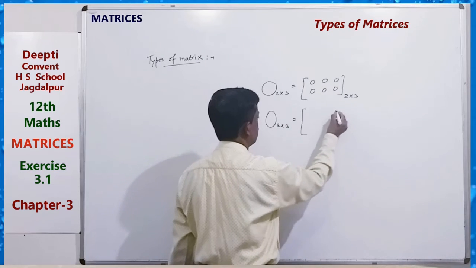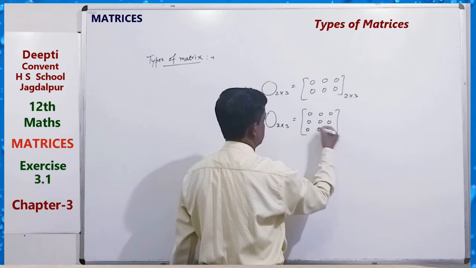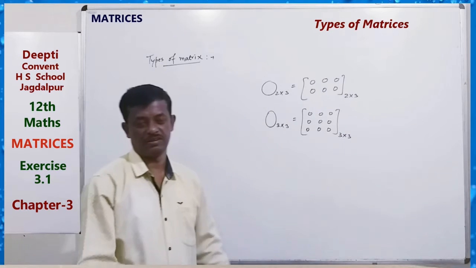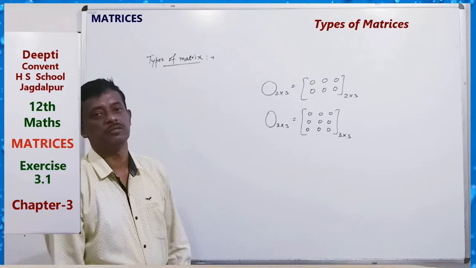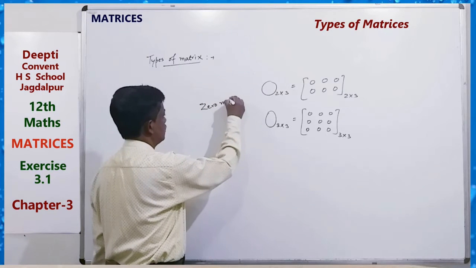All elements are 0. So a zero matrix may be of any order, as long as all elements are 0.